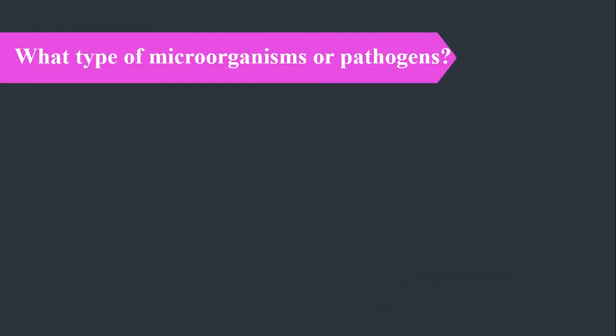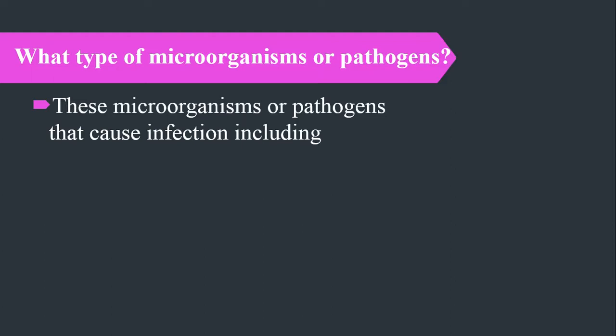Next, I said that the microorganisms are pathogens, the invaders or attackers, or antigens. So what are these microorganisms or pathogens? Basically, these are infectious particles that cause infection in your body. In order to prevent these infectious particles, our body will defend against them. And what are these particles?